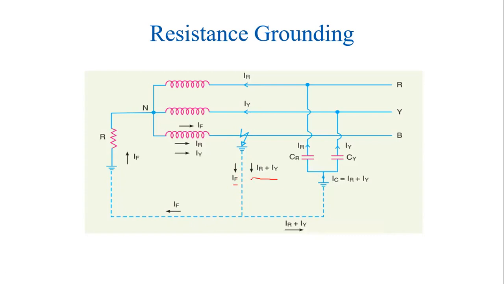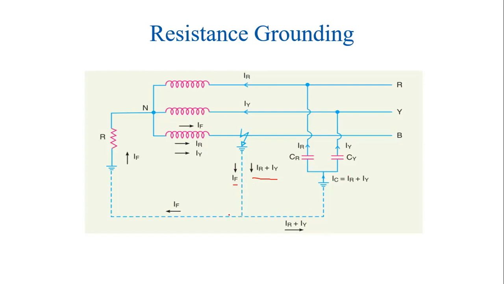Depending upon its internal resistance, these currents will choose their path. Therefore, this IF will be flowing through resistance R and this IR plus IY will be flowing through their corresponding capacitances CR and CY.